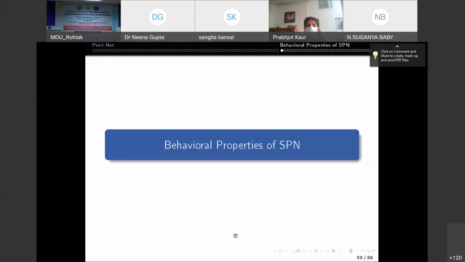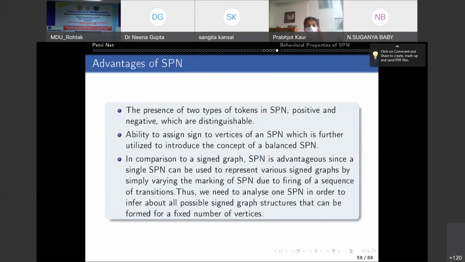Okay? And we need to analyze only one SPN in order to infer about all possible signed graph structures that can be formed for a fixed number of vertices. Okay.